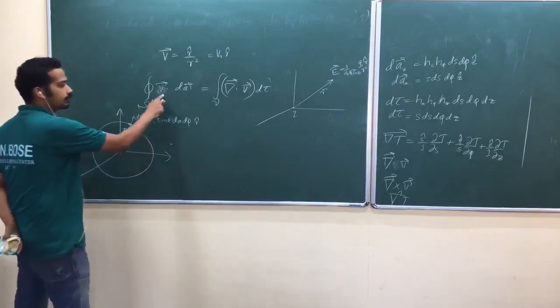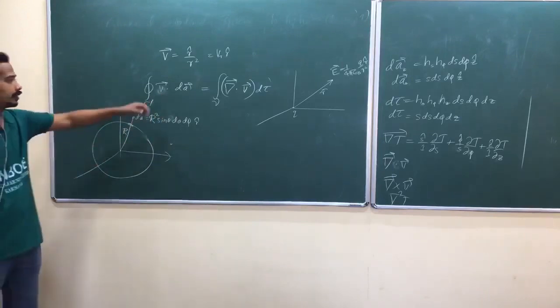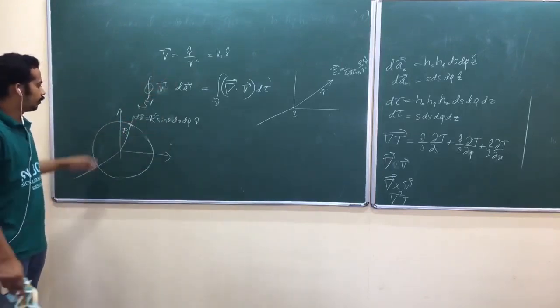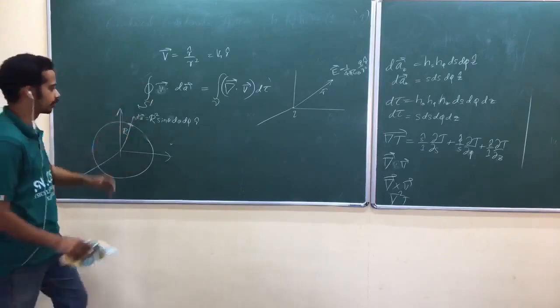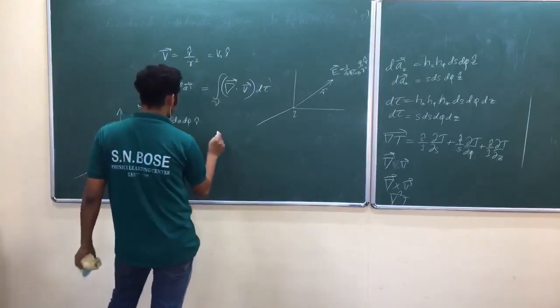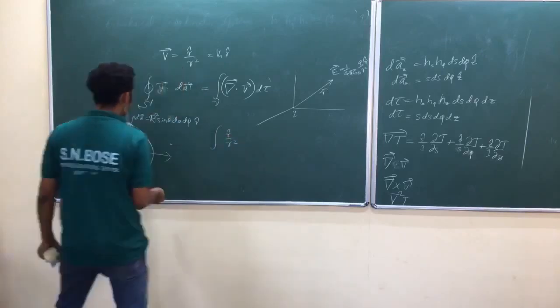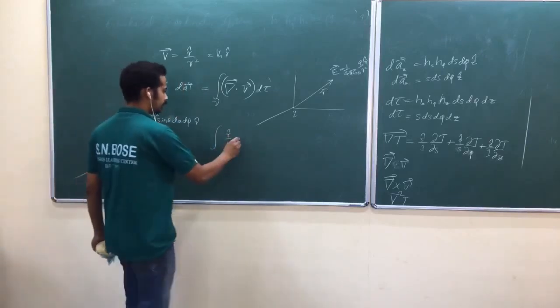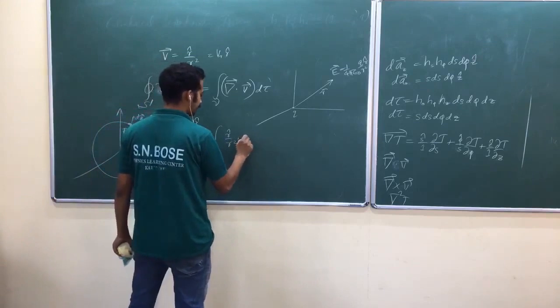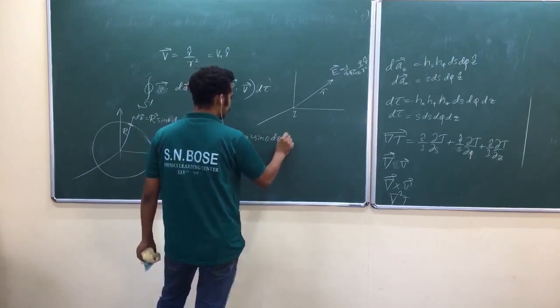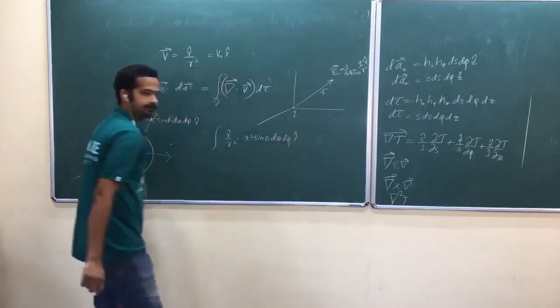I am going to do this vector surface integral. This will give total flux, total outward flux, over this surface. Is that okay? So now look at here. What is V? R cap by R square. What is dA, also on the surface at any point? R square sin theta d theta d phi r cap.